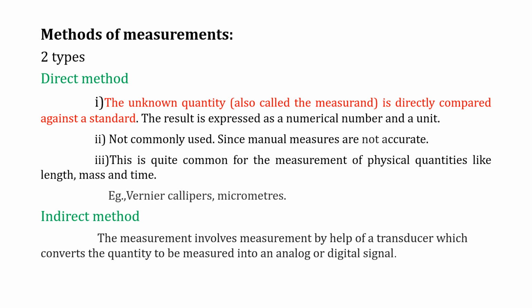Then indirect methods. The indirect method involves measurement with the help of a transducer, which converts the quantity to be measured into an analog or digital signal. So whatever the quantity to be measured, if it is converted into either analog or digital, that is called an indirect method, not a direct one.